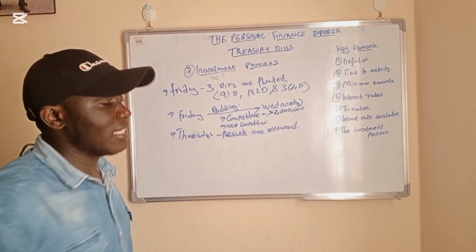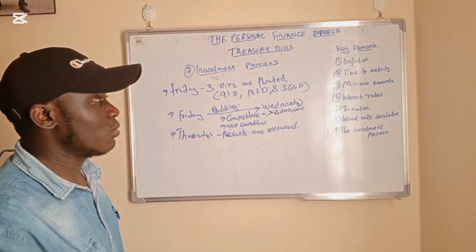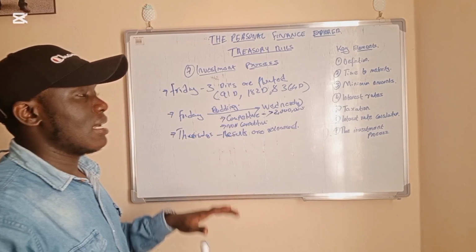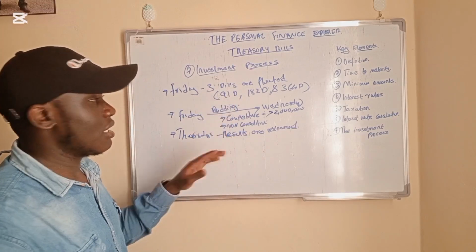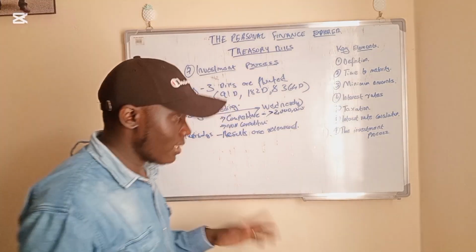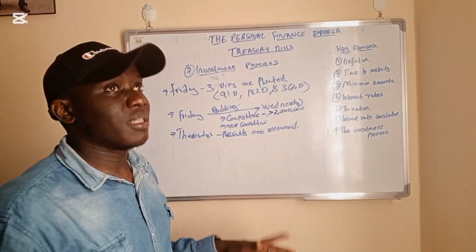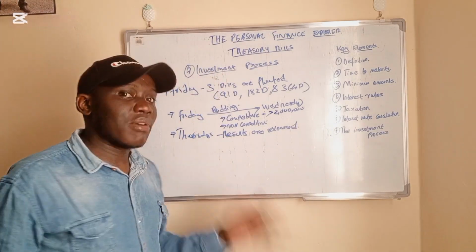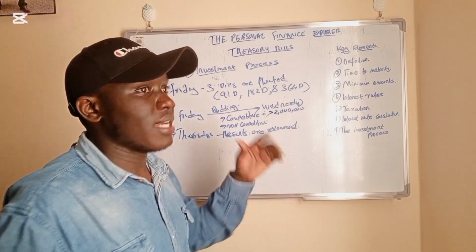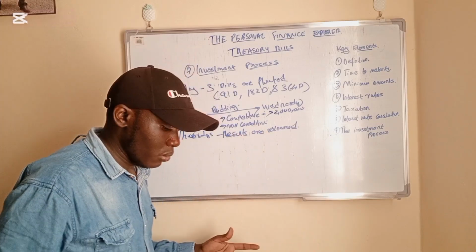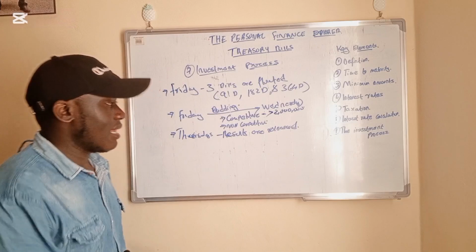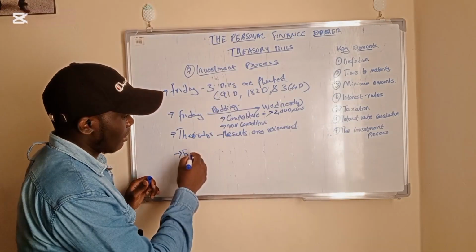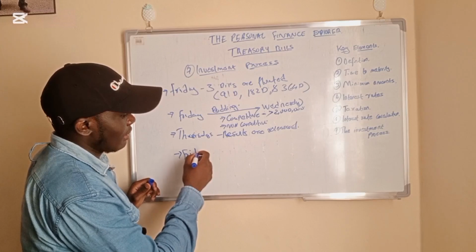Now, the results are released on a Thursday. This is where we get the interest rates, and it comes in a tabular form. You will see my videos once in a while trying to interpret the results, where you get the interest rates, the amount that the government wanted to borrow, and the amount Kenyans were willing to offer. Then after the results, now on Friday, between Friday and Saturday,